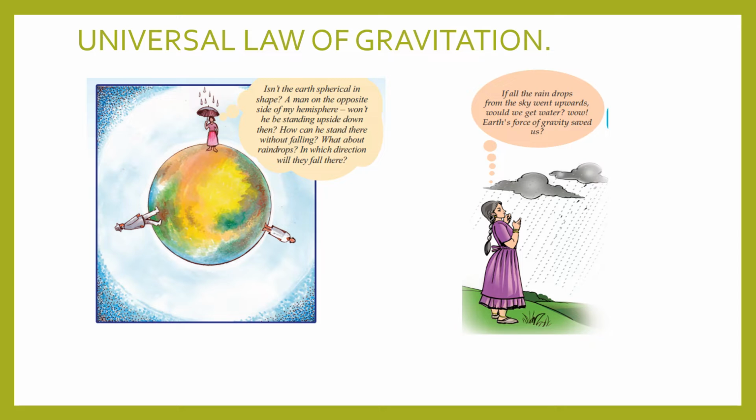So here I have given you two different pictures in which some questions are asked by two different girls. One girl is asking, is the earth spherical in shape? A man on the opposite side of my hemisphere, won't he be standing upside down then? She was thinking about that. Those who are at the opposite hemisphere, they will be upside down. And the raindrops, in which direction will the raindrops be falling though?